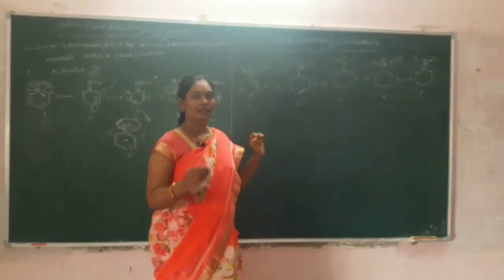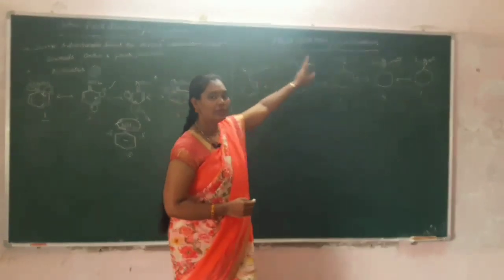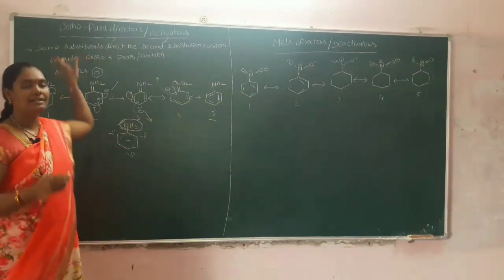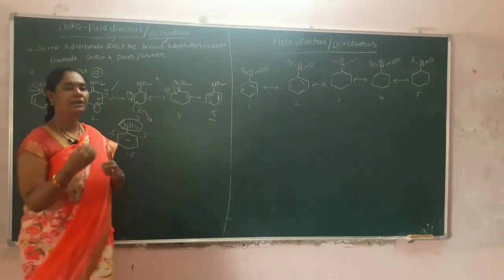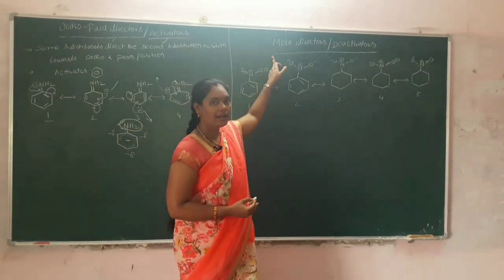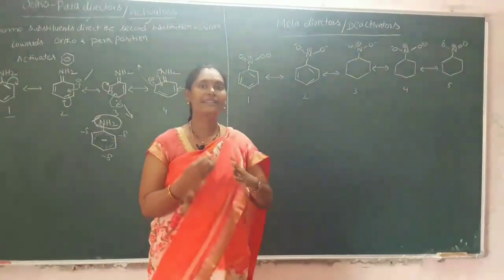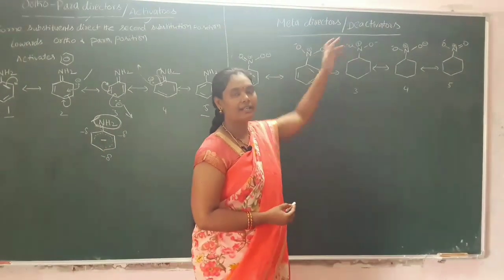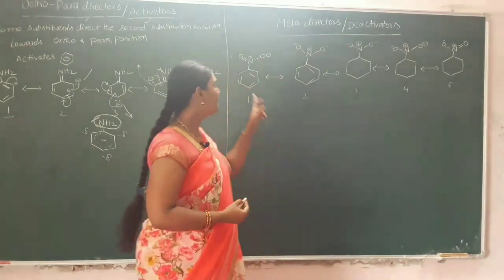And coming to the meta directors, also known as deactivators, here also it is the same. Some substituents will direct the second substituent towards the meta position. Thereby these are known as meta directors. Meta directors deactivate the benzene ring. That's why these are known as deactivators. One example is nitrobenzene.